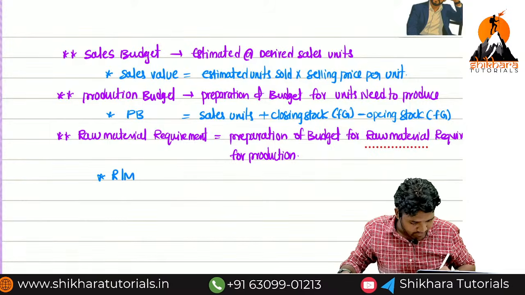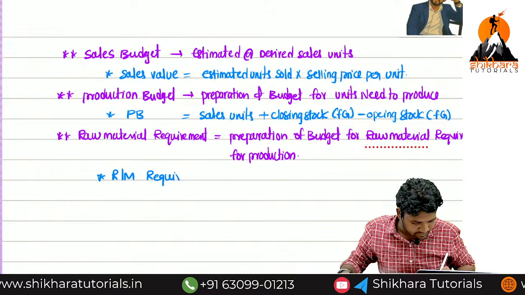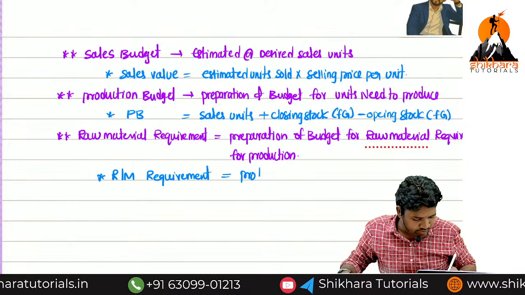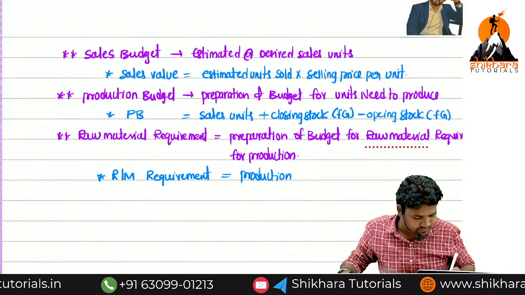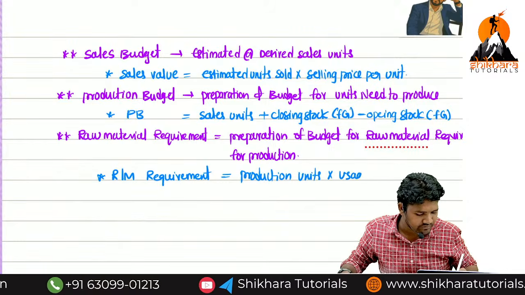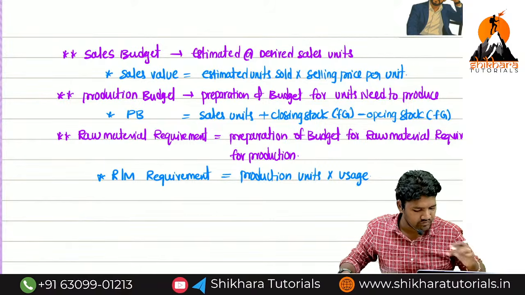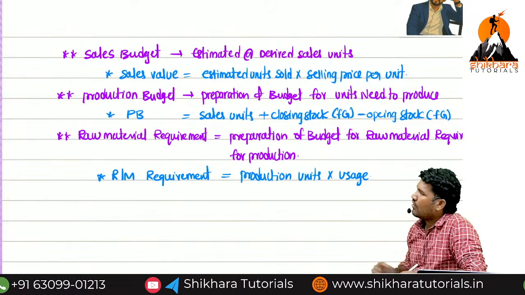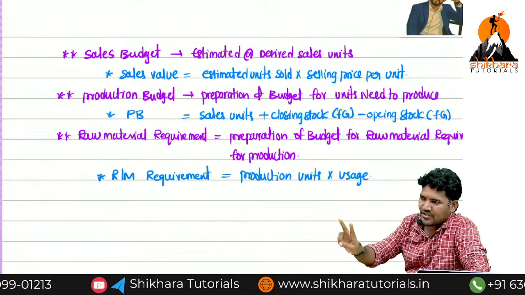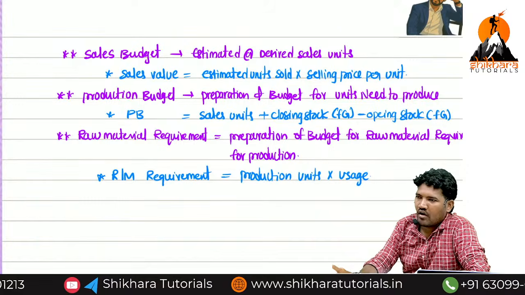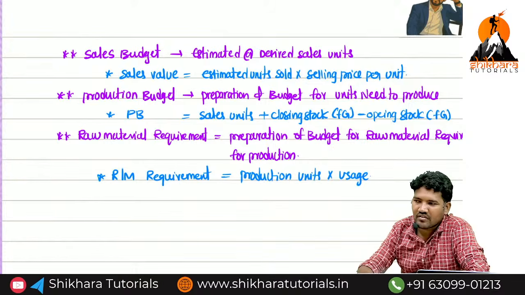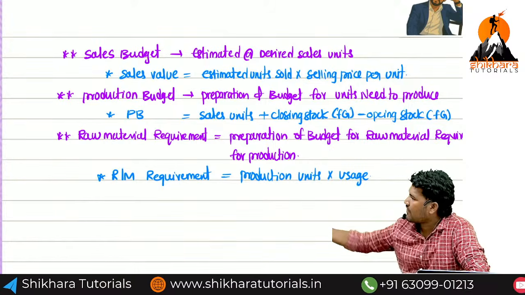Raw material requirement. Production units into usage. Now, the production units are 10,000. For 1 unit they're saying that 2 kgs. Are you clear? అంటే ఒక యూనిట్ని ప్రొడ్యూస్ చేయాలంటే 2 kgs కావాలంట. అప్పుడు 10,000 యూనిట్స్కి ఎన్ని kgs కావాలి? 10,000 into 2 నేనా? That is the formula. Production units into usage.